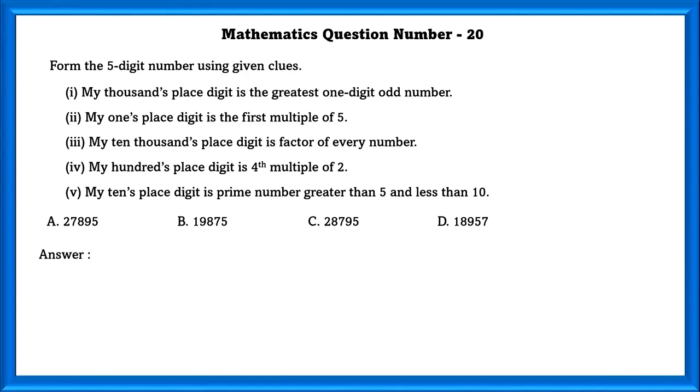Mathematics question number 20. Form the 5-digit number using the given clues. My thousands place digit is the greatest one-digit odd number. The greatest one-digit odd number is 9. My ones place digit is the first multiple of 5. The first multiple of 5 is 5. My 10,000s place digit is a factor of every number. The factor of every number is 1. My hundreds place digit is the fourth multiple of 2. 2 fours are 8. My tens digit is a prime number greater than 5 and less than 10, which would obviously be 7 over here. So the answer is B.